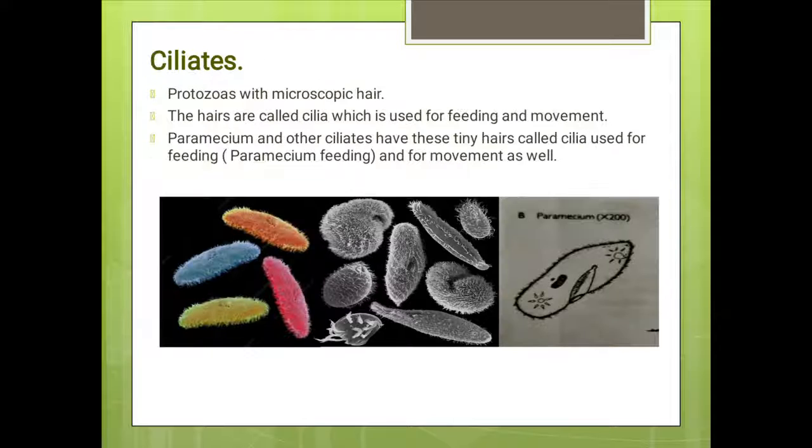Then comes ciliates. Actually, these are the protozoas with microscopic hairs, and these hairs are called the cilia, and they use this hair for their feeding and for movement. So this is how they look. And well, paramecium is a category of ciliates. So paramecium and all the other ciliates use these tiny hairs named cilia for their feeding and for their movement as well.